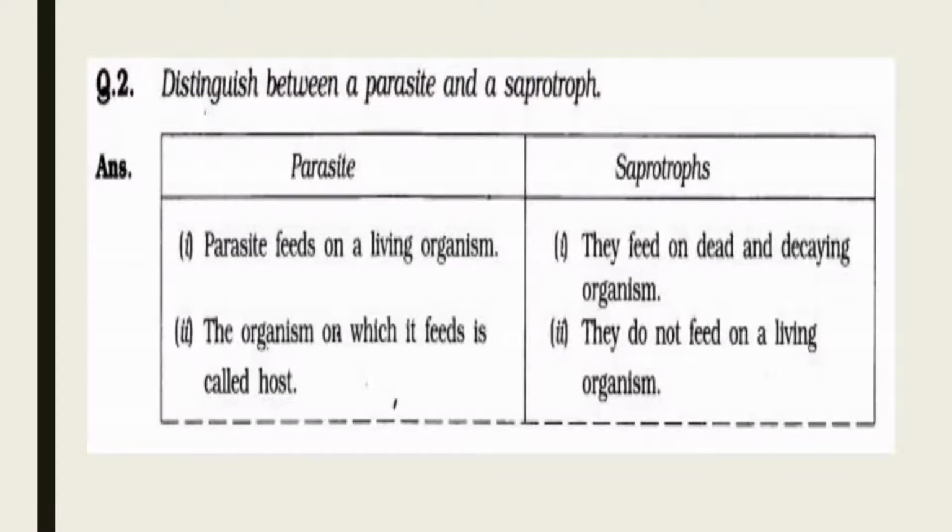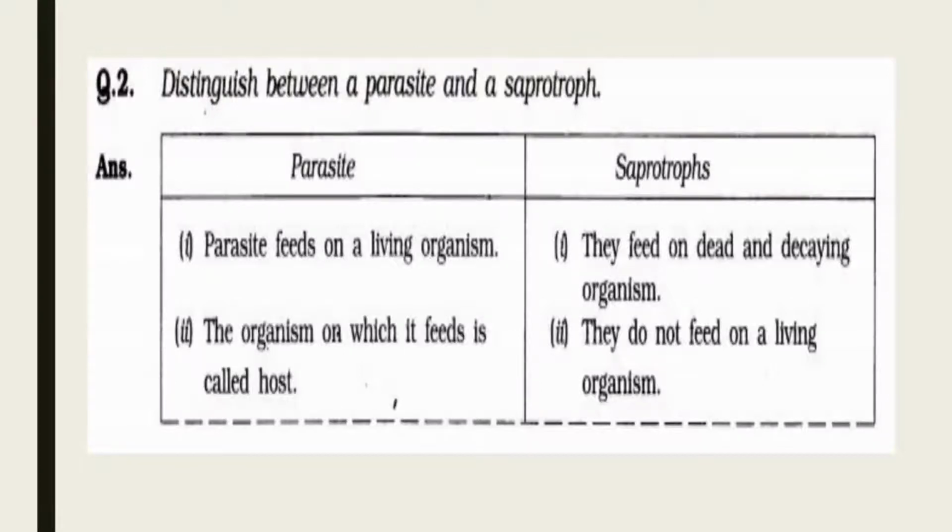And what is the meaning of saprophytes? That also I told you. Saprophytic plants are generally non-green plants. It means they do not have chlorophyll. If they do not have chlorophyll, it means they cannot perform the process of photosynthesis either. So they derive their nutrition from dead and decaying organic matter. So saprotrophs are non-green plants that derive their nutrition from dead and decaying organic matter.